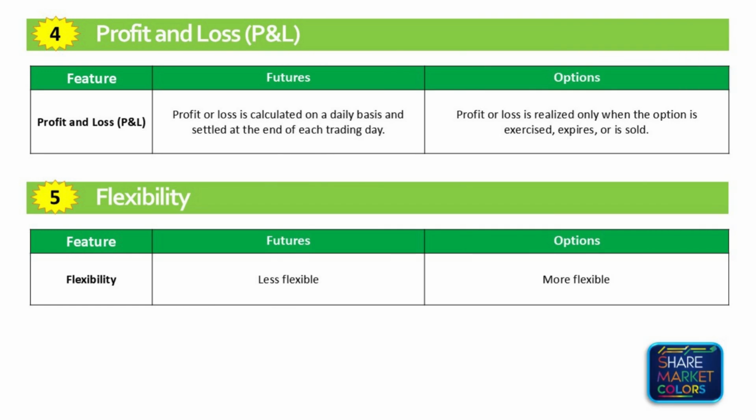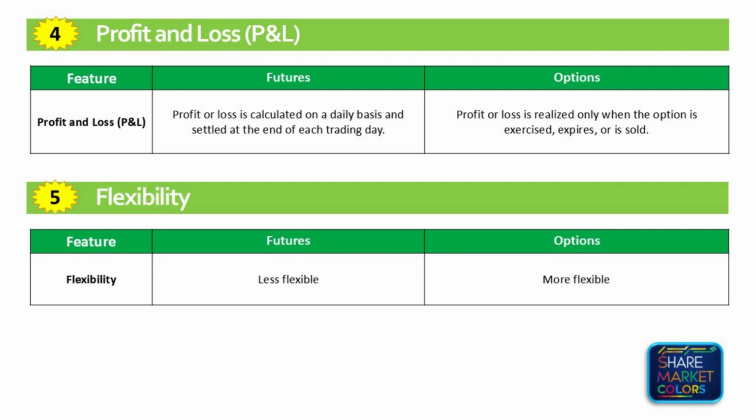Profit and loss. In a future contract, profit and loss is calculated on a daily basis, that is, mark to market, and settled at the end of each trading day. In an option contract, profit or loss is calculated based on the price differences and is realized only when the option is exercised, expires, or is sold. The buyer can choose not to exercise the option if it is not profitable.